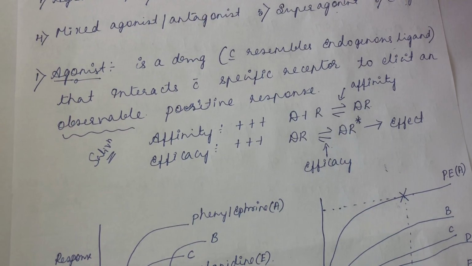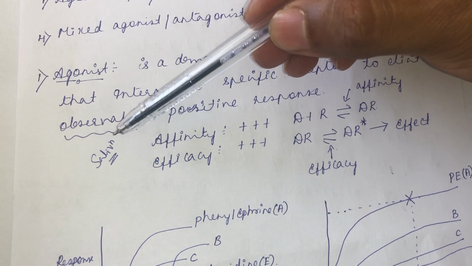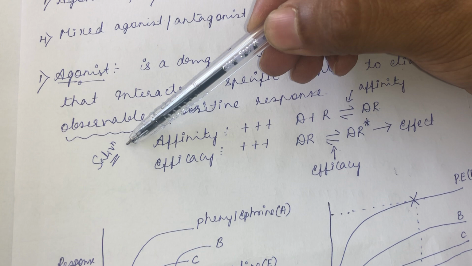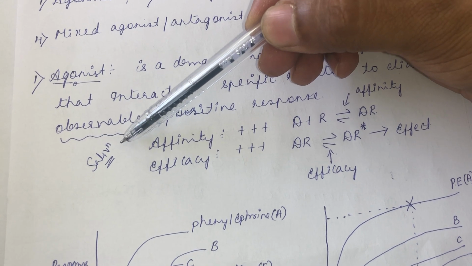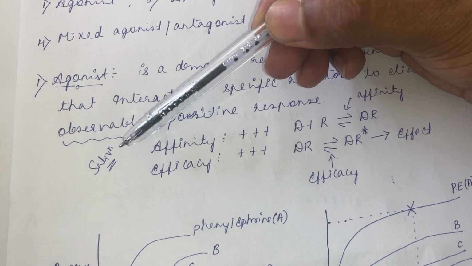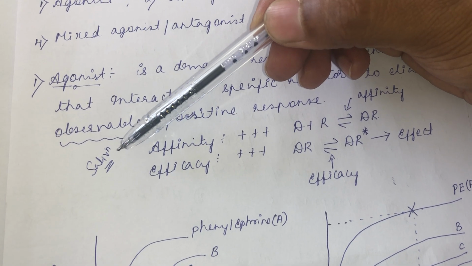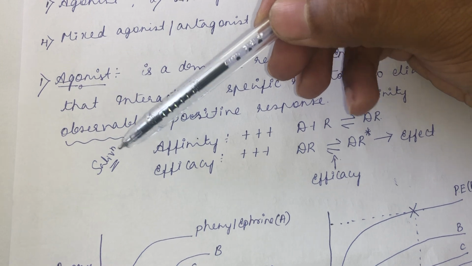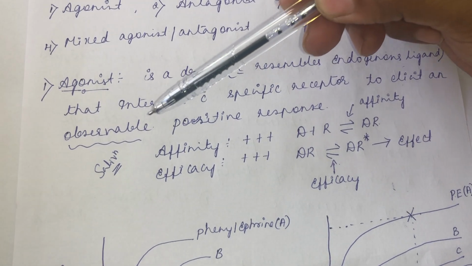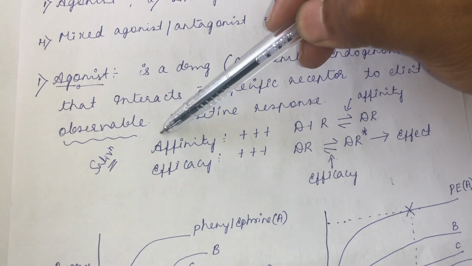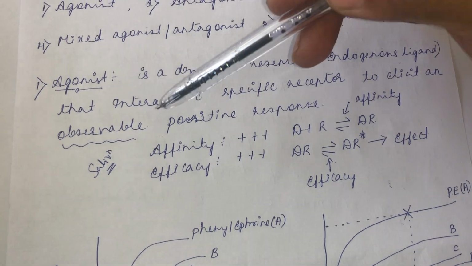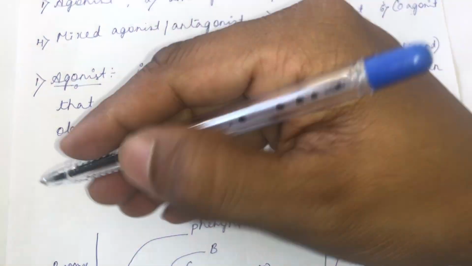See, salivation, what will happen? Sometimes a drug will bind to the acetylcholine receptor and produce salivation. And that amount of salivation produced by a drug might not be observable. So, it is not producing the intended amount of salivary secretion, then that response will go unnoticed. So, only when that response is noticed, or only if a drug has the capacity to produce an observable positive response, then only you can call it an agonist. So, that's why the term: to elicit an observable positive response.